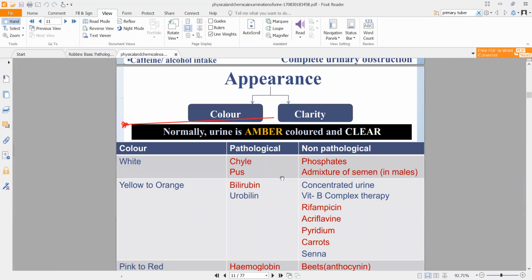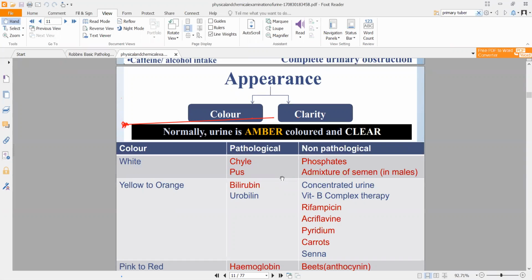See, normally urine is slightly amber in color. If you are really healthy and you drink a lot of water, it will be clear. If you yourself observe, let's suppose for one day, for a couple of hours, you forget to drink water. In winters, it generally happens. People forget to drink water, right?